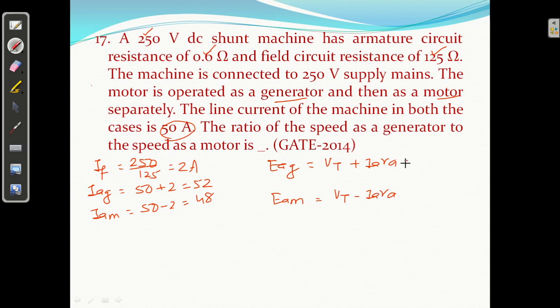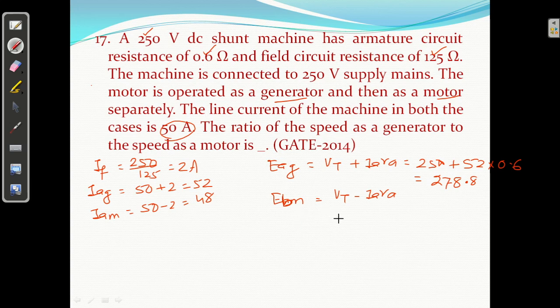Right? So in this way you can calculate. Here what will come? VT is 250. I'm getting 278.8 volt. EA, that is called EB as a motor, the back EMF.